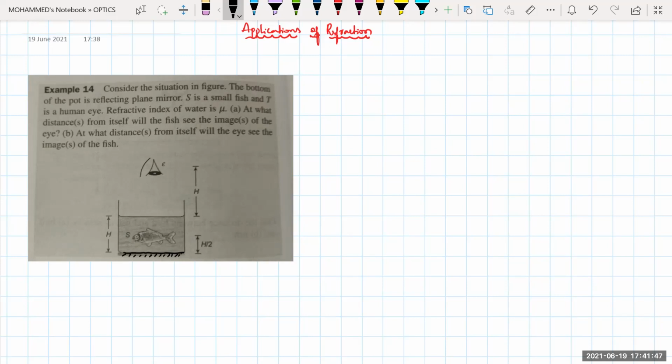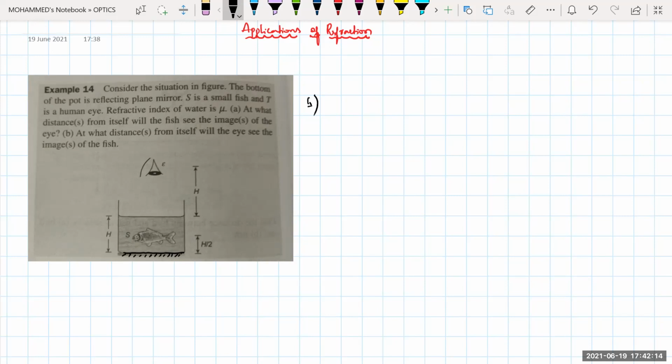Because this eye is in front of the plane mirror, the image of the eye also falls at the same distance. That means from the mirror, what is the distance of the eye? H plus H, 2H. Then the image also falls at 2H. Now tell me, when the fish is seeing the eye directly, will it appear nearer or far? Farther sir. Very good. Is that condition clear? So I'm taking the first case right now.